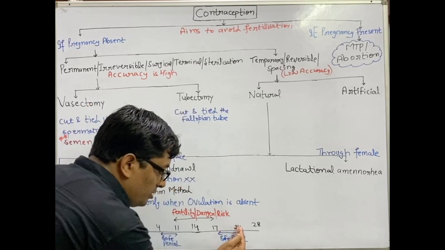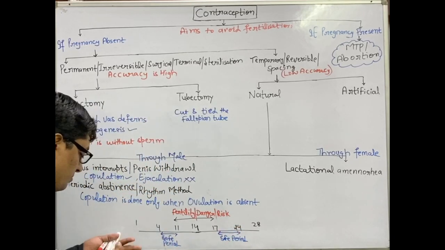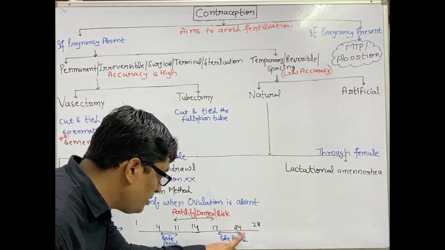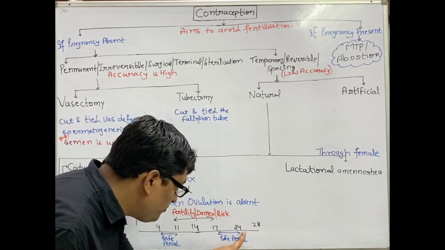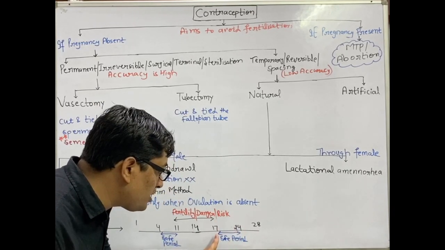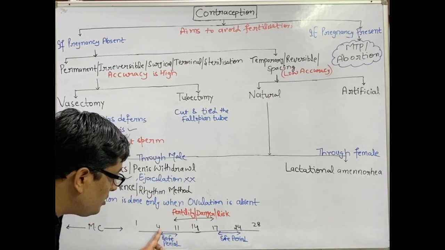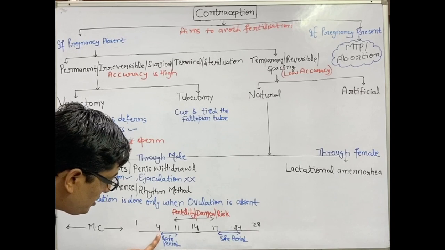So it can also be summarized as the menstrual cycle or the menstrual flow. Here, 1 week before the menstruation starts and 1 week after the menstruation ends.